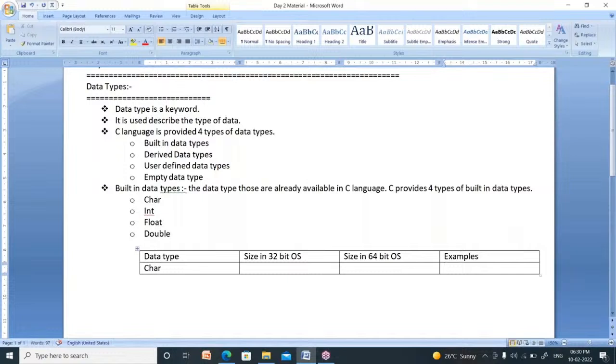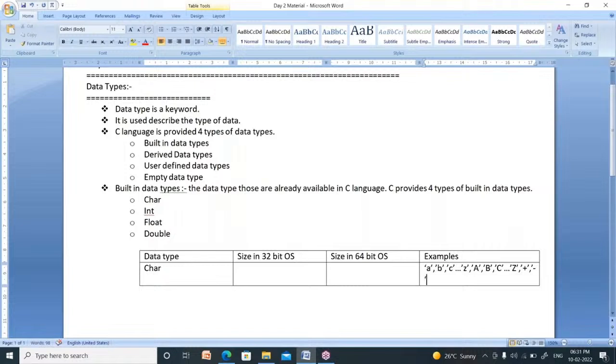Character in the sense is nothing but alphabets, A or B or C and so on up to Z, or capital A or capital B or capital C and so on up to capital Z, or a plus symbol is also a character, a special character, comma, minus symbol, into symbol, by symbol, less than symbol, greater than symbol, all are called characters.